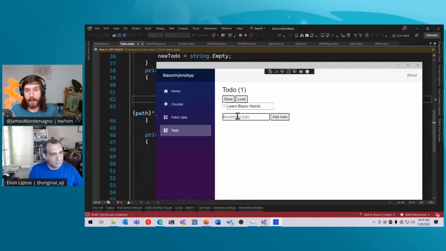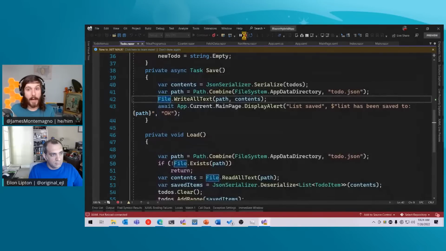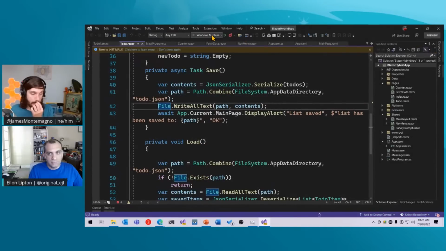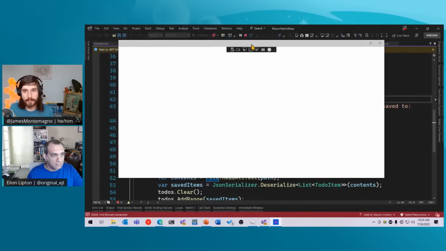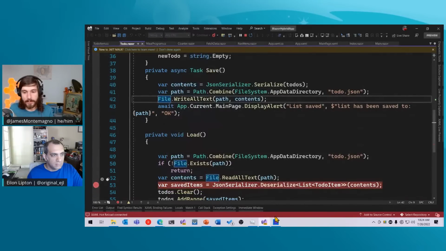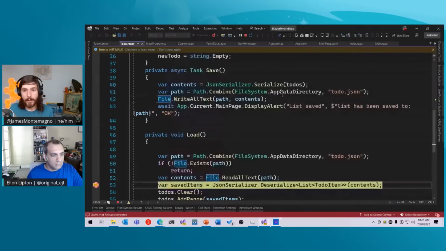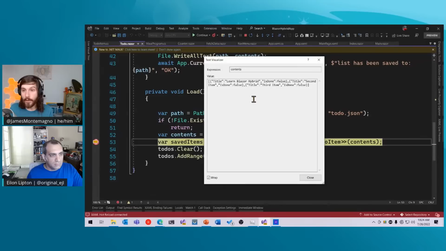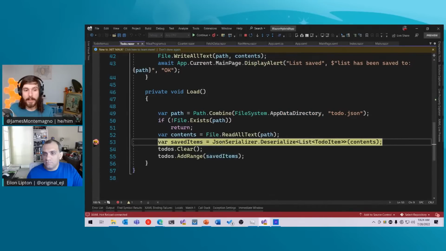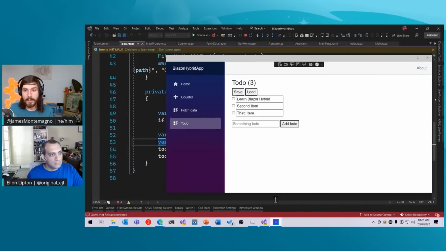And it's saved. So now if I was to say second item, add to do, and then third item, add to do, cool. I can then save it. It's saved. Let's go ahead and stop it and run it again, because that'd be way cooler than just doing something where you have to load something. So I'm going to hit load here. There we go. Let's add some breakpoints. I'm going to go to do, hit load. And sure enough, my path is the same path. My contents that were loaded are all of my items. And now I can go ahead and add those into my list.